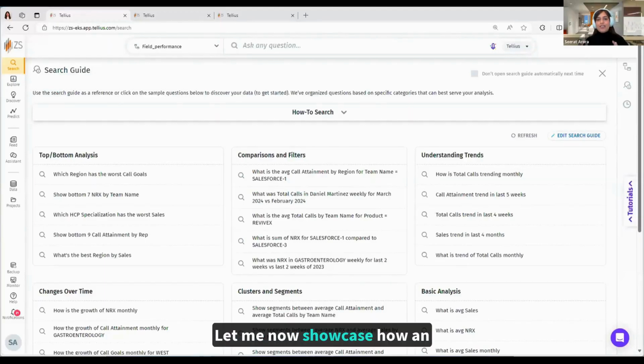Let me now showcase how an augmented analytics solution built on Tellius can help a business insights and analytics lead to analyze field performance. I want to look at the overall performance of my product at a national level and identify the change drivers on a platform where I can type my questions in plain language, easily explore the data, and get actionable insights.